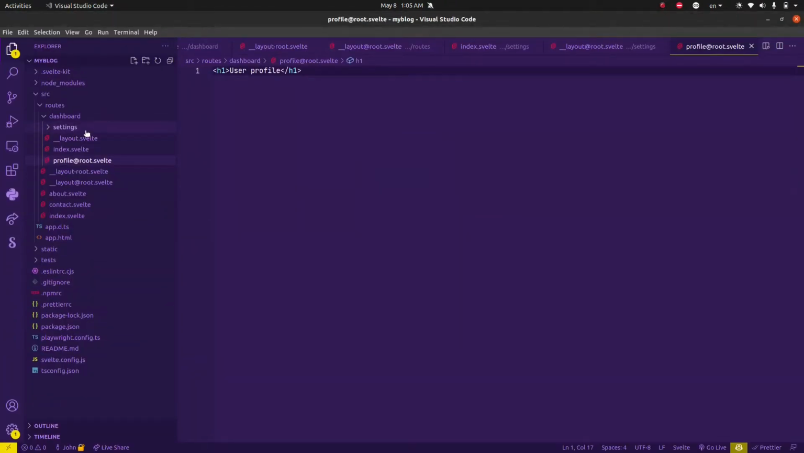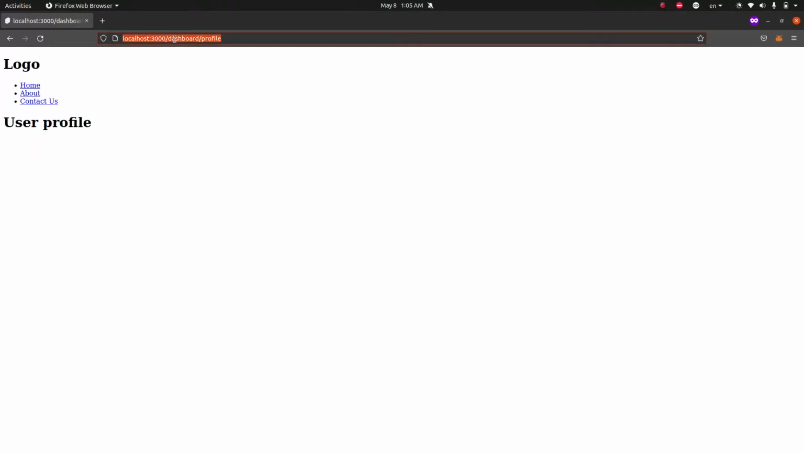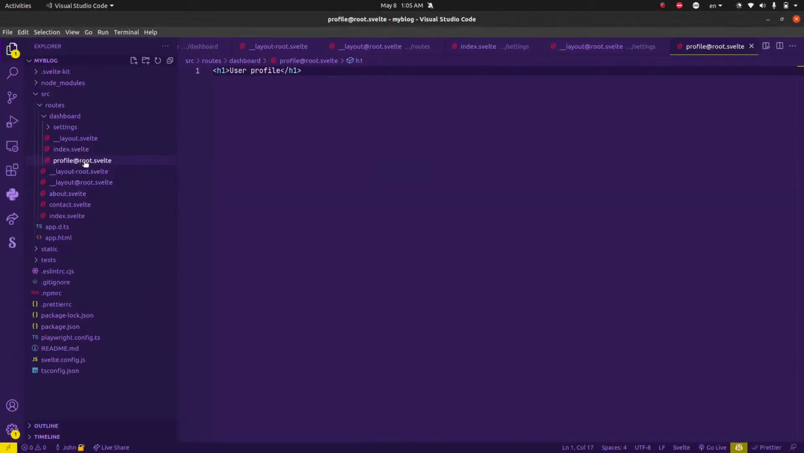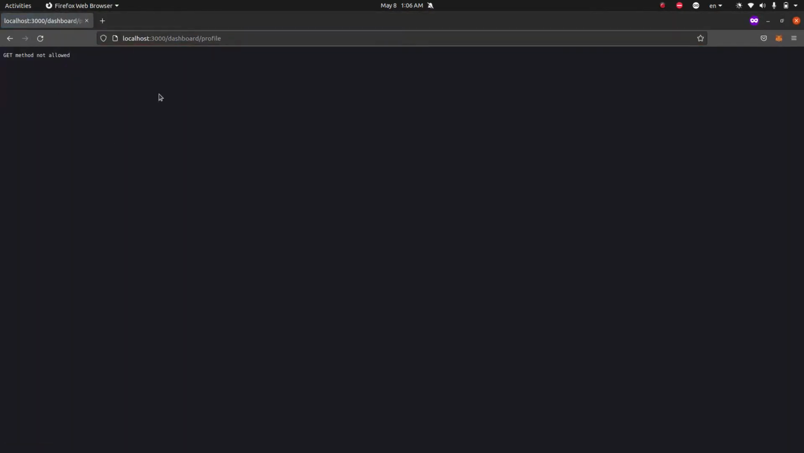But the disadvantage of creating your page like this is you technically lose the advantage of using shadow endpoint. So let's say, for example, normally if you want to use your shadow endpoint, you are supposed to have a page with a .svelte and a .js or .ts extension. But in this case, you can't really create something like profile@root.ts. So let's say you create something like profile.ts, and if we were to go to this page, you'll see that this method is not allowed.